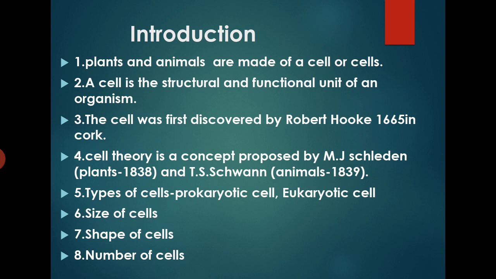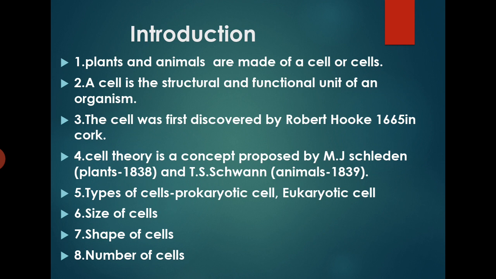The shape of the cells may vary from one organism to another and from one organ to another organ. In general, shape of cell is correlated with its function. For example, red blood cells are small and discoid to circulate through the blood. Sperm cells are elongated for locomotion. Epithelial cells are flat and so on.